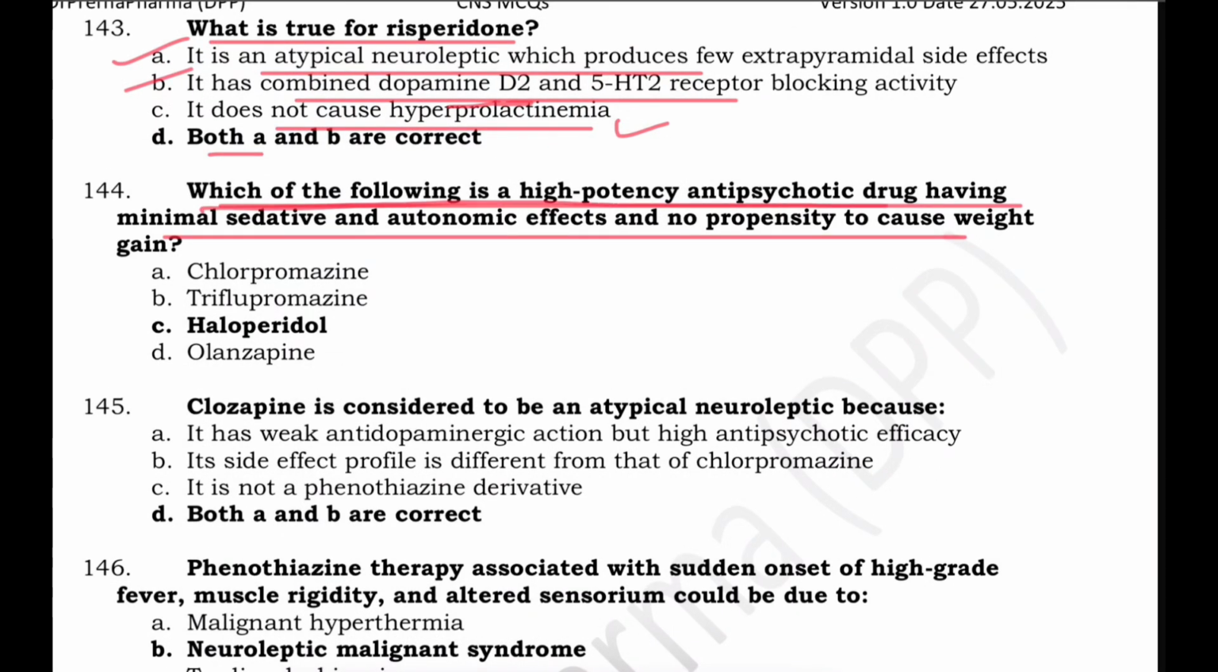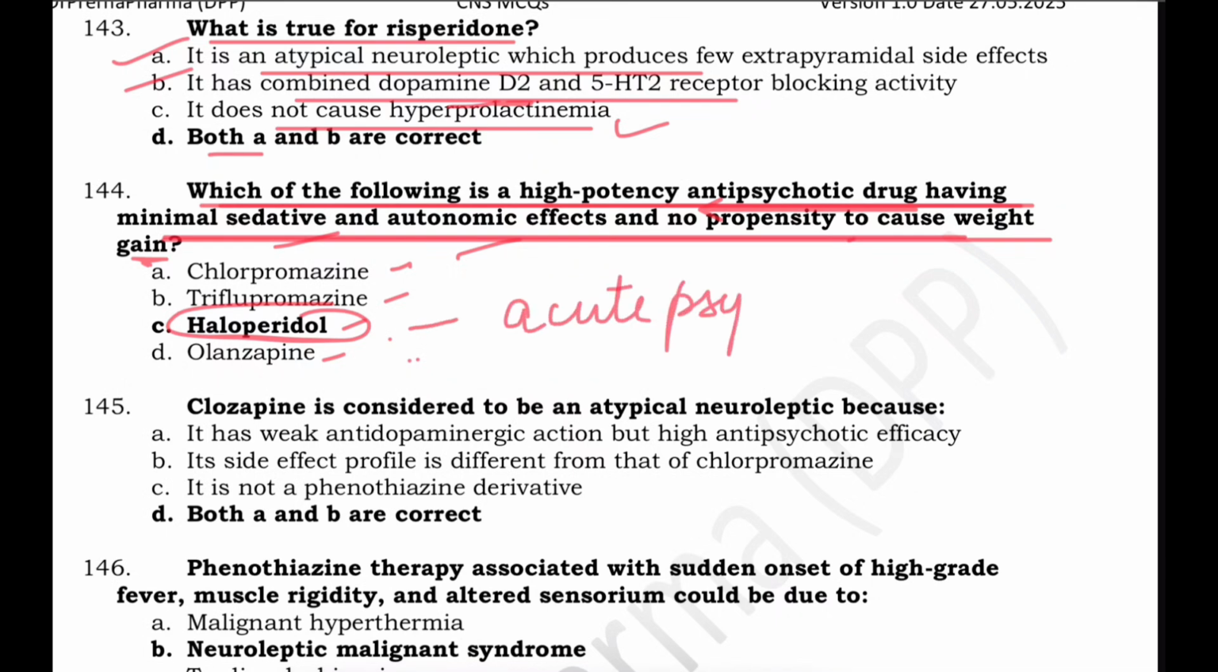Which of the following is a high potency antipsychotic drug having minimal sedative and autonomic effect and no propensity to cause weight gain? Out of these options, chlorpromazine, triflupromazine, haloperidol and olanzapine. So the drug which is a high potency antipsychotic with minimum sedative autonomic effects and no weight gain here is haloperidol. It is a high potency antipsychotic, minimum sedation, negligible weight gain. It is used in acute psychosis and it is also used in Gilles de la Tourette syndrome.